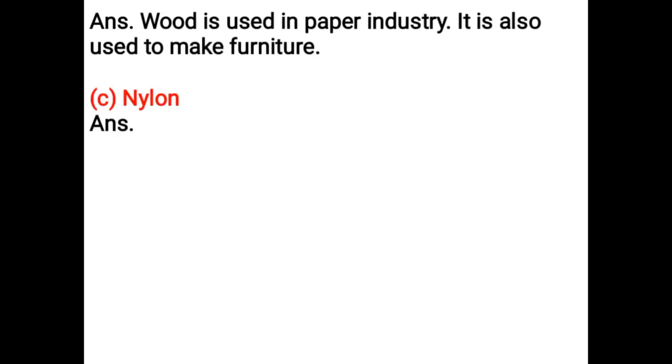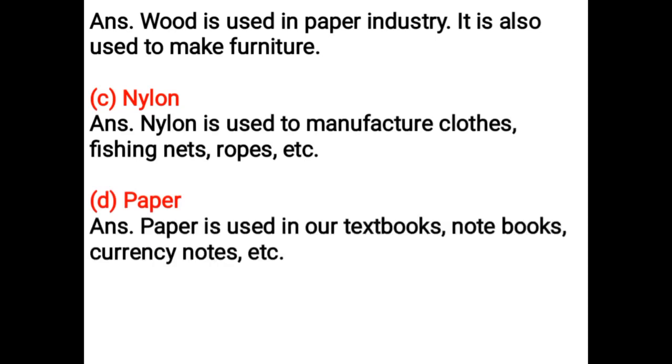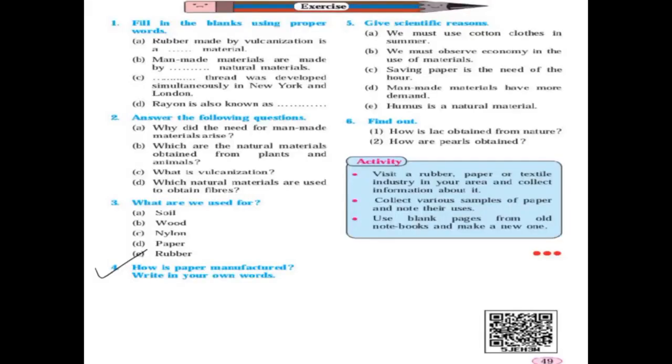Nylon. Nylon is used to manufacture clothes, fishing nets, ropes, etc. Paper. Paper is used in our textbooks, notebooks, currency notes, etc. Rubber. Rubber is used in the manufacture of erasers, tires, rubber toys, rubber bands, etc.